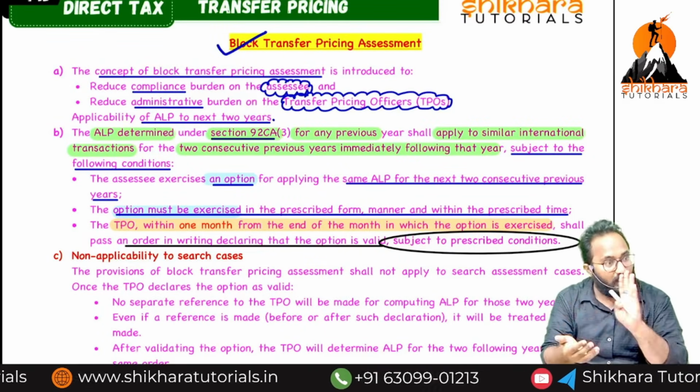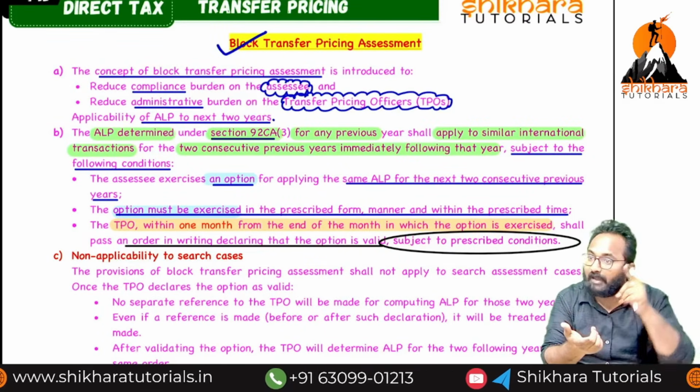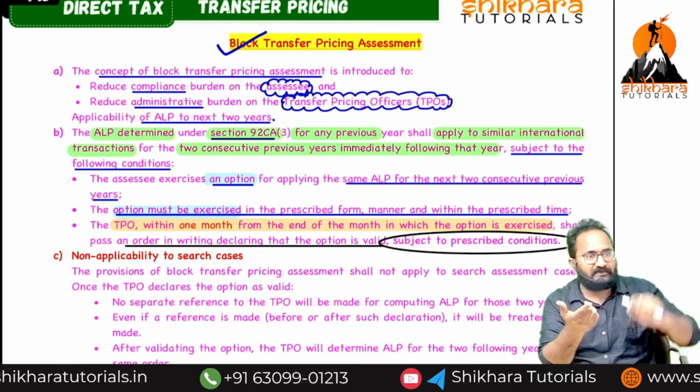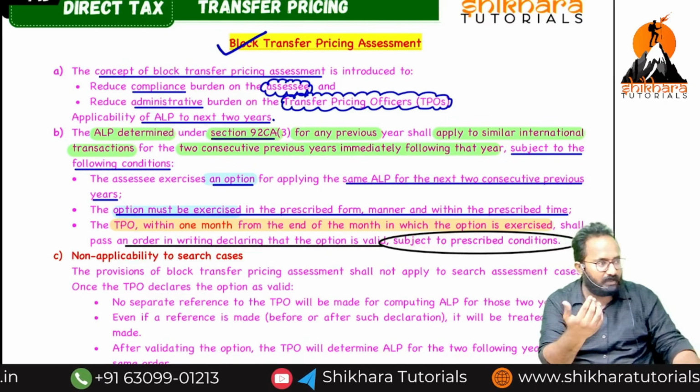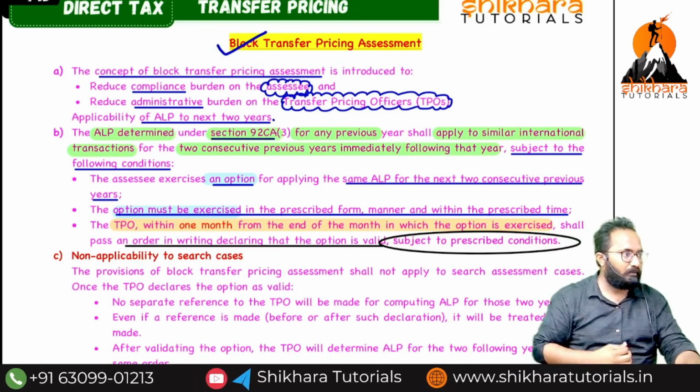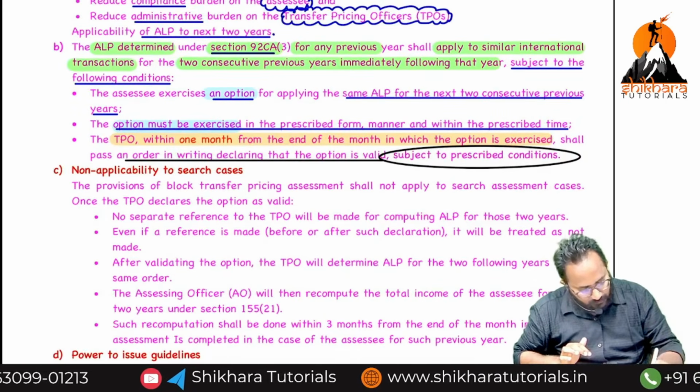Once you have exercised, who needs to give the approval? The TPO. Is there a time limit? Yes. Option exercised, month ending, next 1 month, they can give their approval whether it is valid or invalid. So this is mostly the next MCQ.